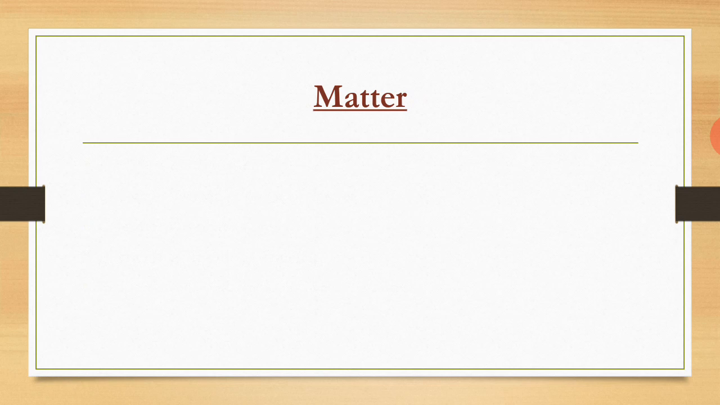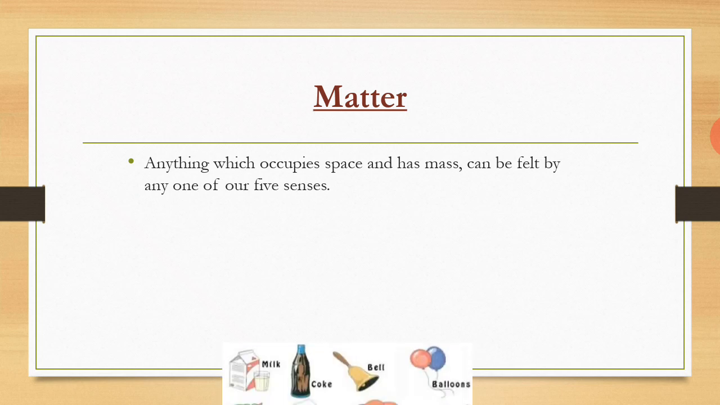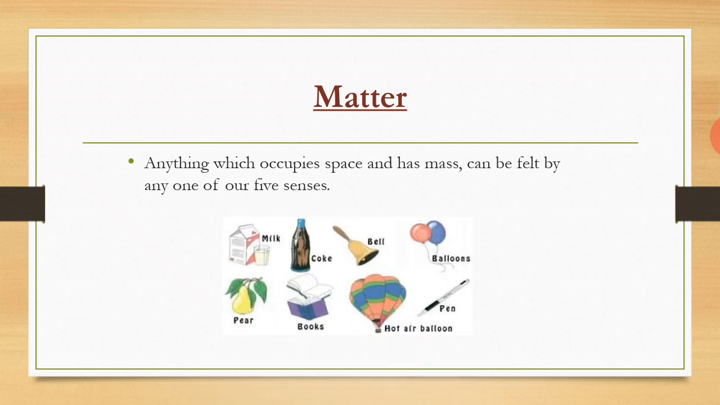Now, the question arises: what is matter? Matter is anything which occupies space and has mass and can be felt by any one of our five senses. Can you classify the things around you as matter? Try to classify these also. These all are examples of matter, like milk, coke bottle, hot air balloon, even the air.